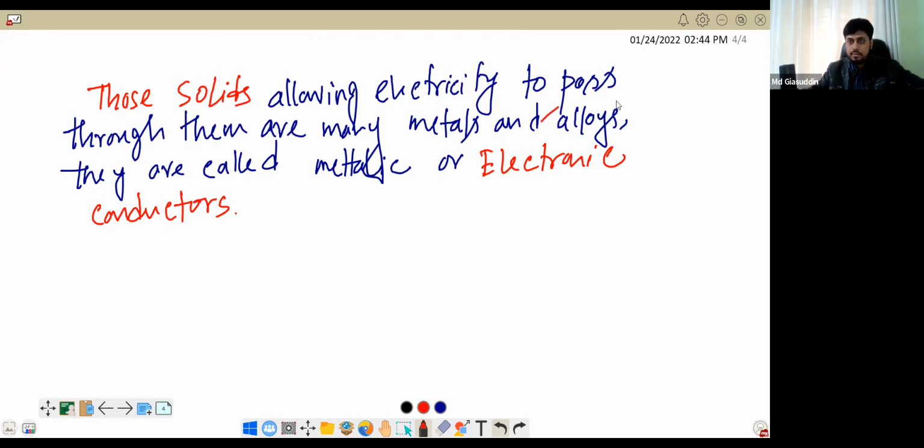Yes, Rejanur. Sir, what is alloy? Good question. An alloy is basically a mixture of two metals or more than one metal. It's like steel, where it is not just one element. It's more than one or two, like German silver, where three elements are mixed together. Bronze and steel are called alloys. Duralumin is mostly aluminium.